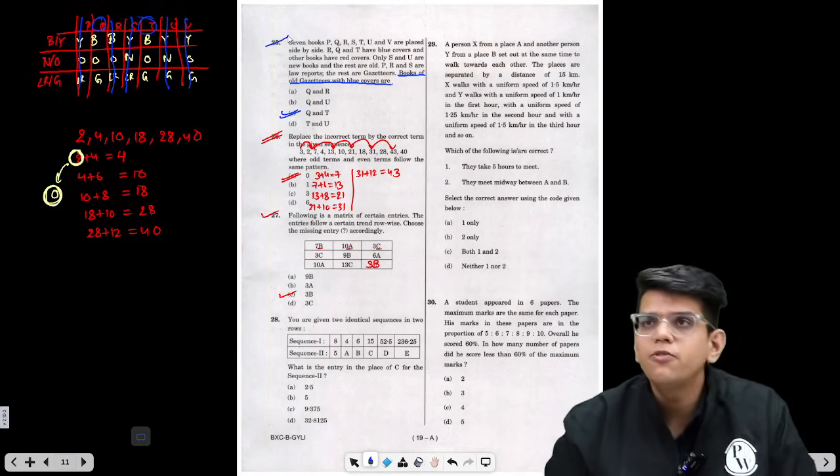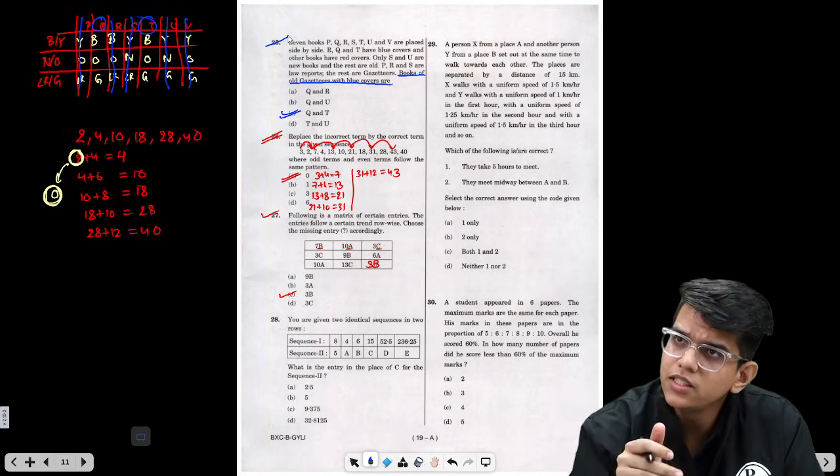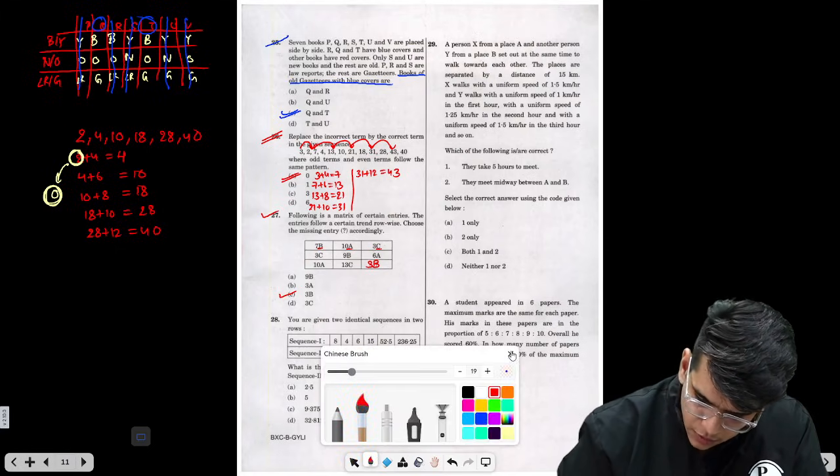This is also a very easy question, right? Very easy question. You can do this question first to start with. Now let's move to the next.